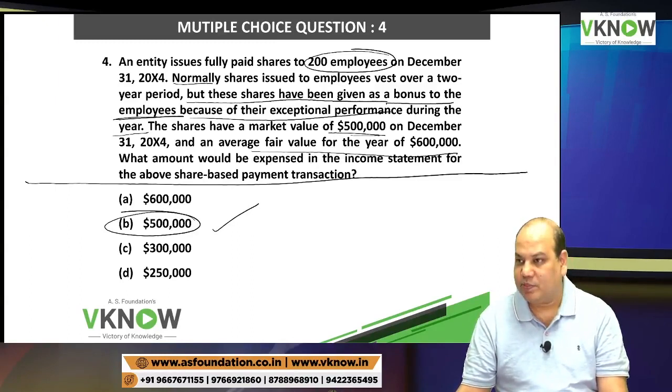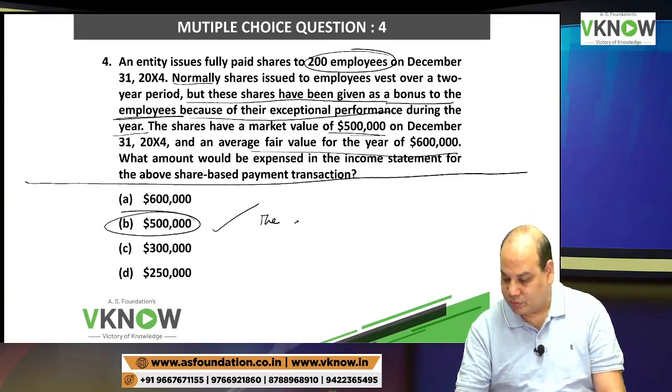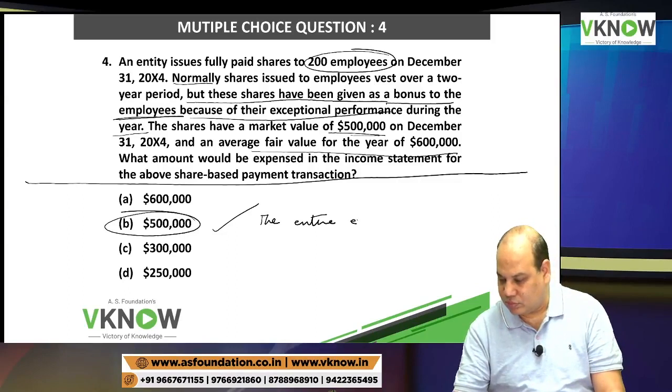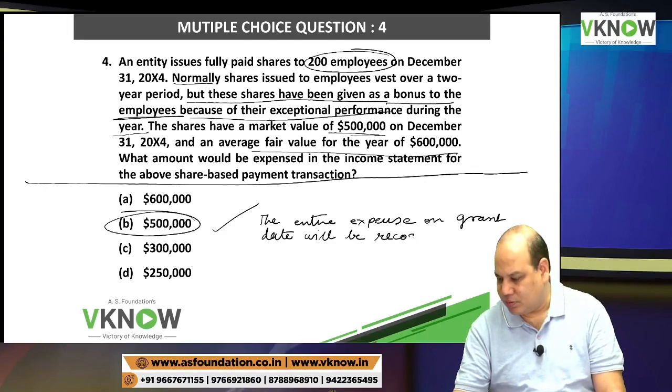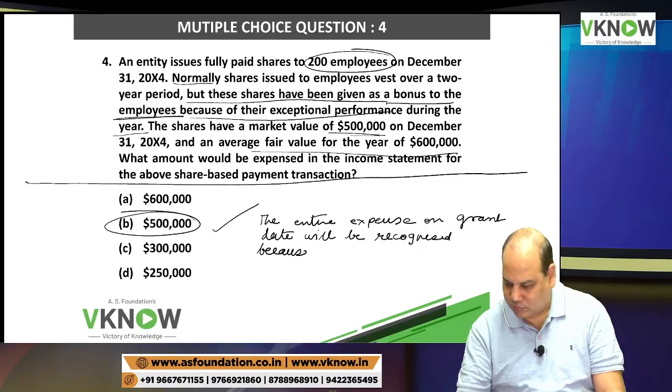The entire expense on the grant date will be recognized, because the options are already vested.